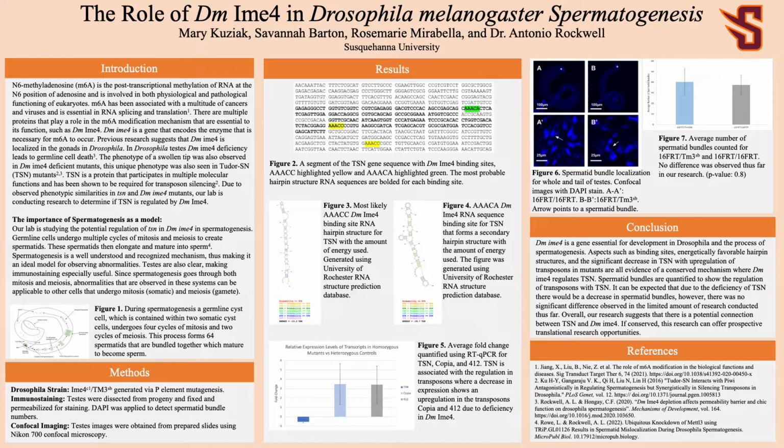In our experiment, we look at Ime4 in Drosophila mutants. We use Drosophila as they are a well-characterized model organism. Their testes make good models for immunostaining due to their transparency and clearly laid out stages, making recognizing abnormalities simple. In testes with abnormal amounts of functioning Ime4, a tumor-like phenotype was observed as a swollen tip in the testes.